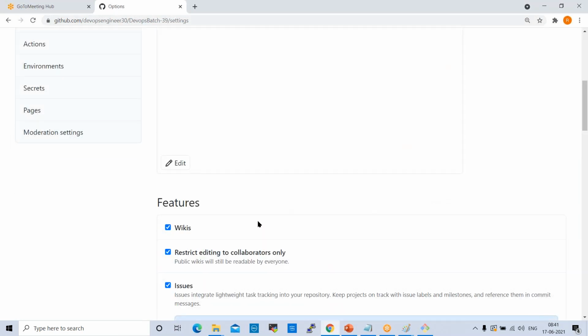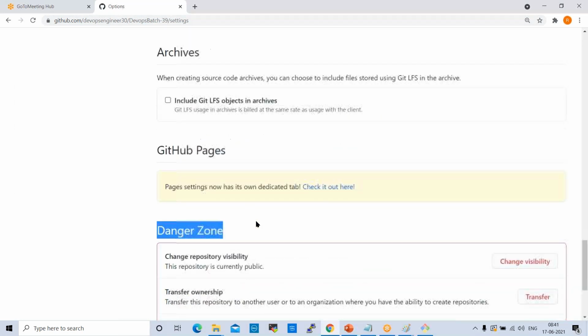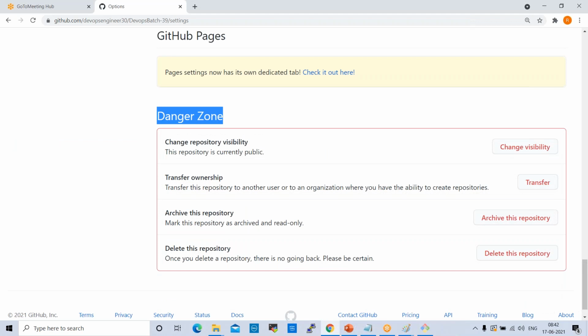So these are the settings. These are very important. This is the danger zone. We should not touch this. Only architects will have access to this. Others cannot delete, cannot modify, cannot change visibility. It will not allow.